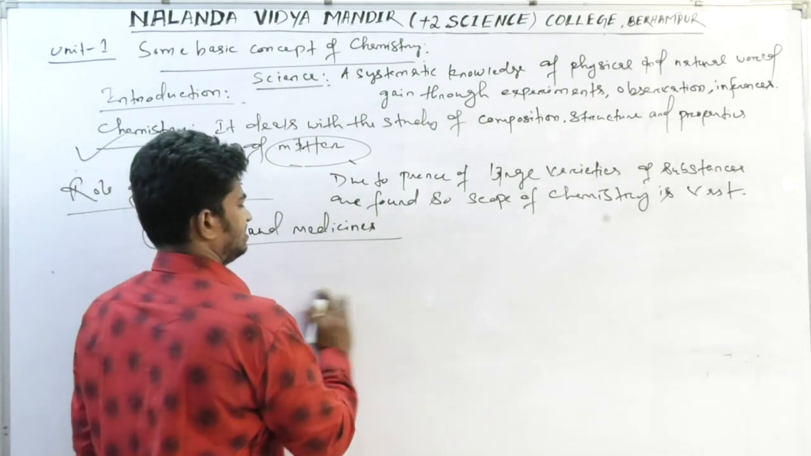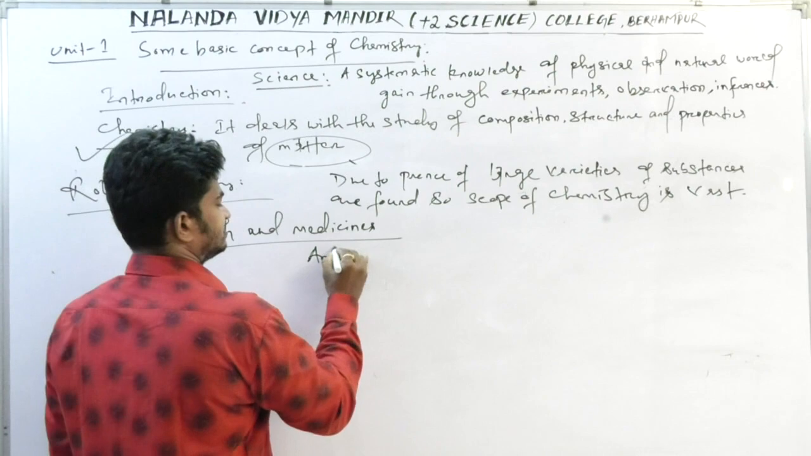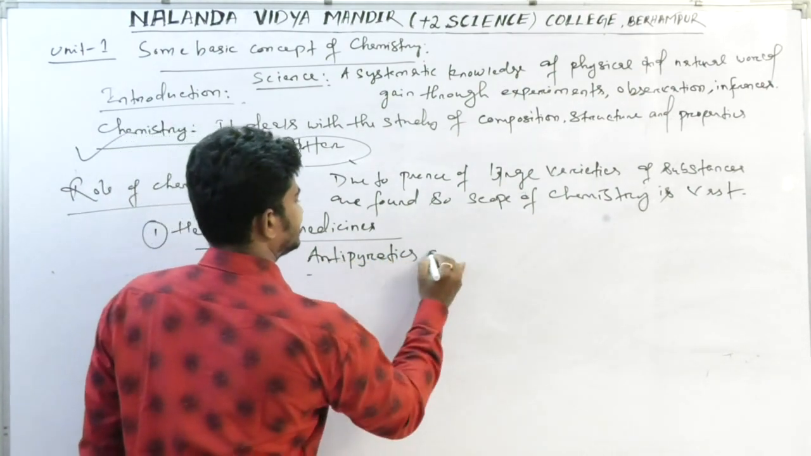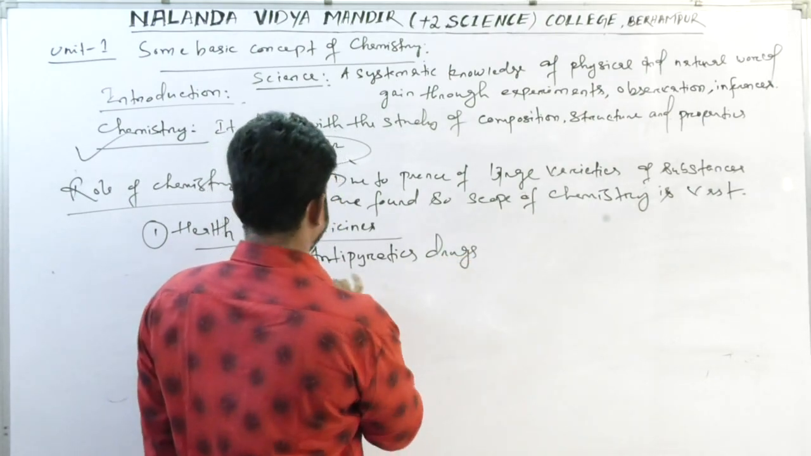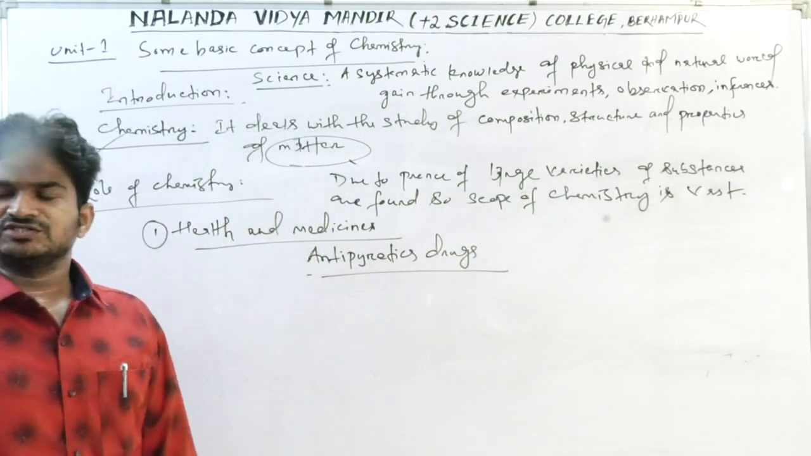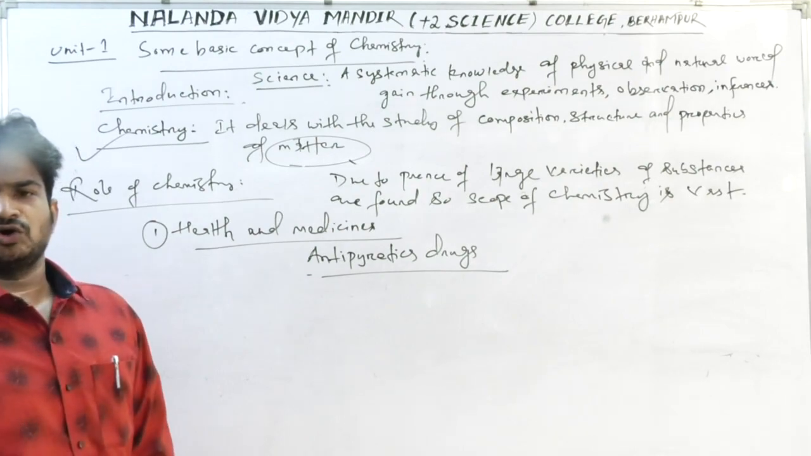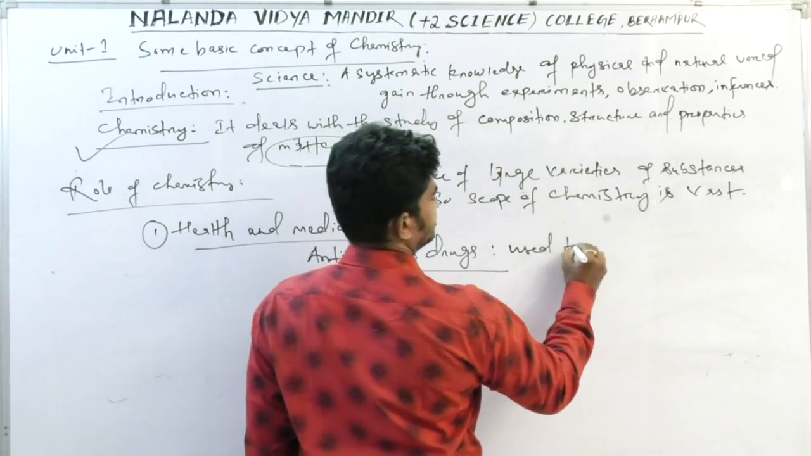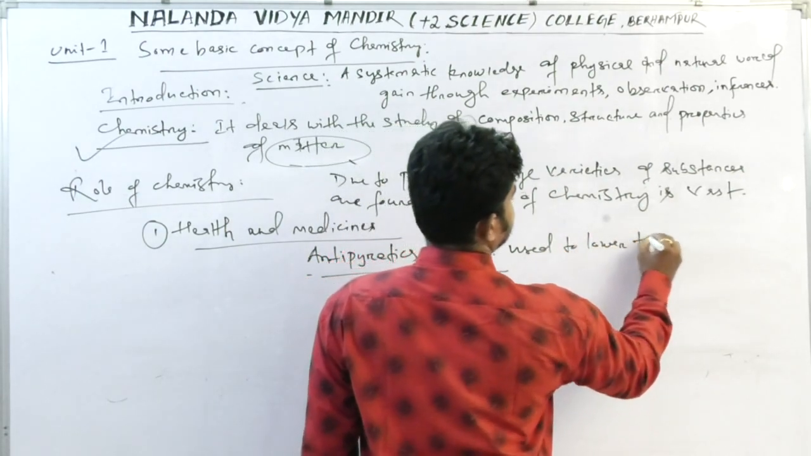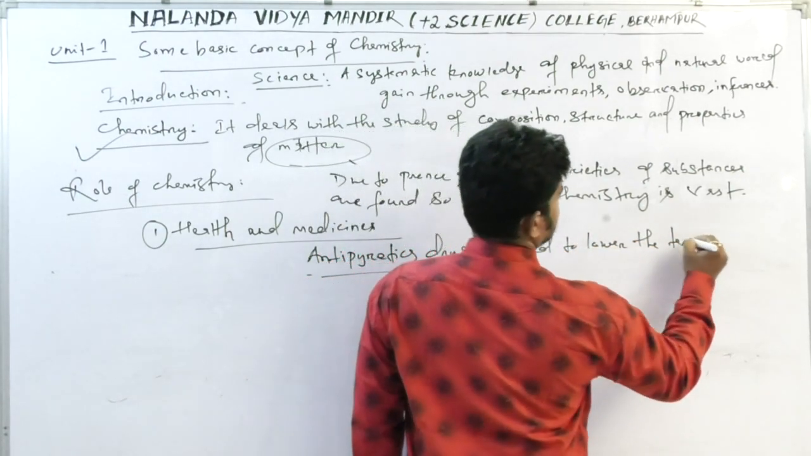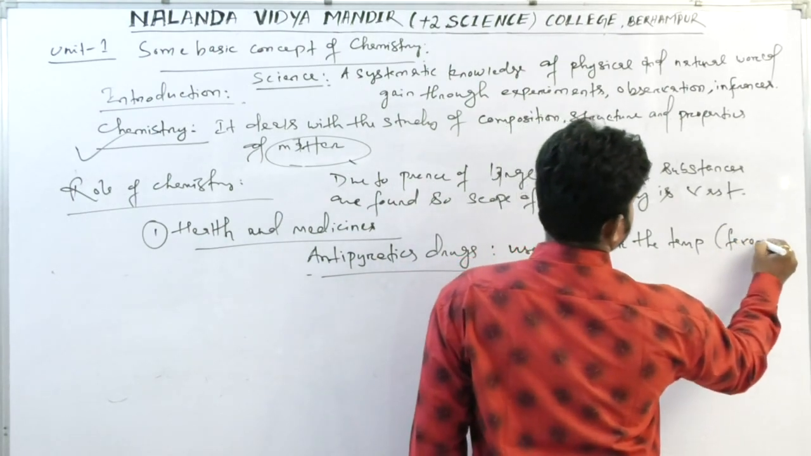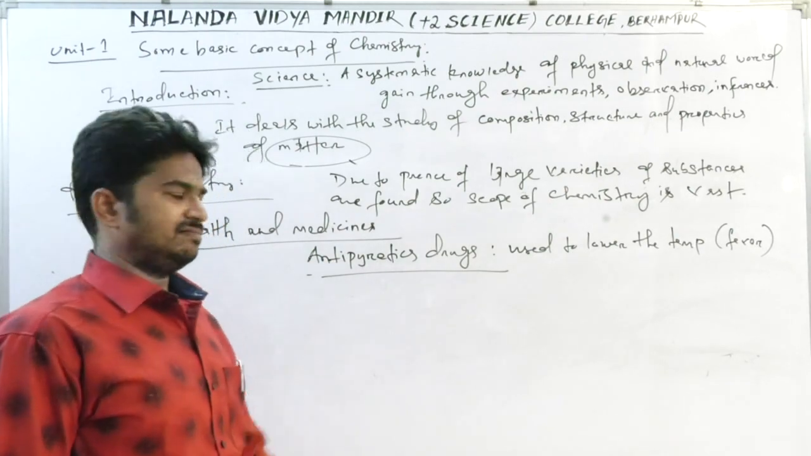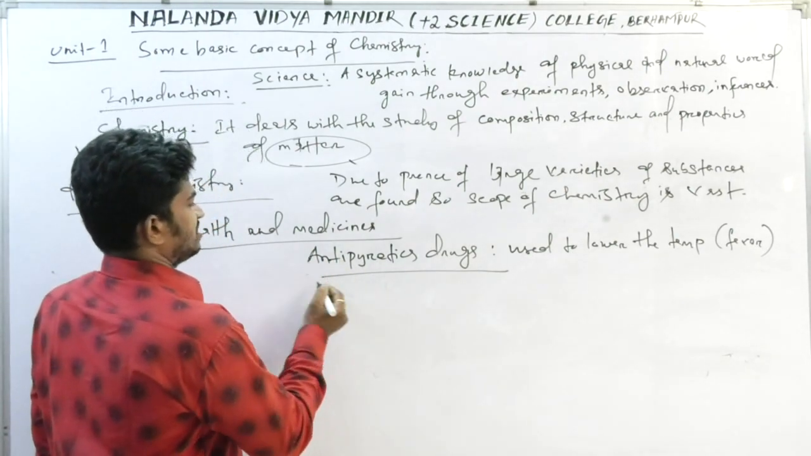For example, antipyretics. These antipyretic drugs, meaning medicines, are used to lower the fever. It is used to lower the temperature, that is fever. Example, we take paracetamol. Am I right or not?